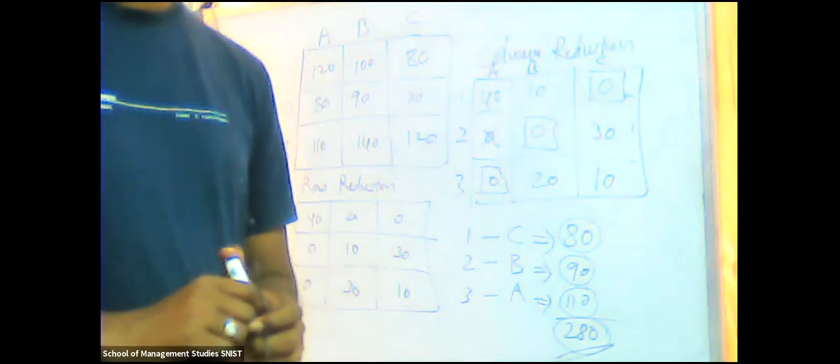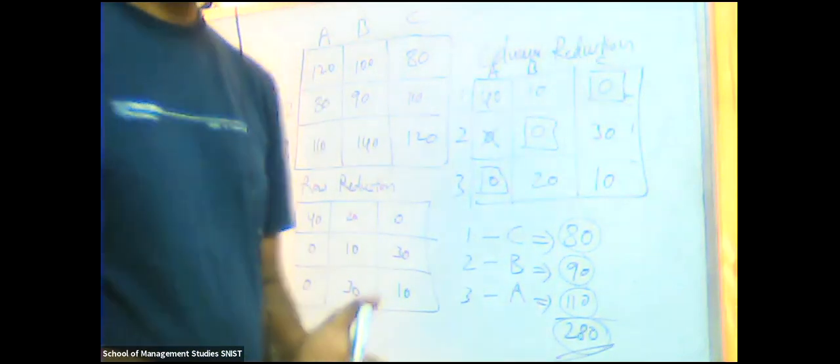So what did they ask in the problem? Assign the programmers to the programs in such a way that the total computer time is minimum. So if the first program is assigned to programmer C, computer time will be 80. Second program to programmer B, which is 90, and the third program to programmer A, which is 110, then the total time is 280. That's it. That will minimize the computer time. Yes or no? Yes.